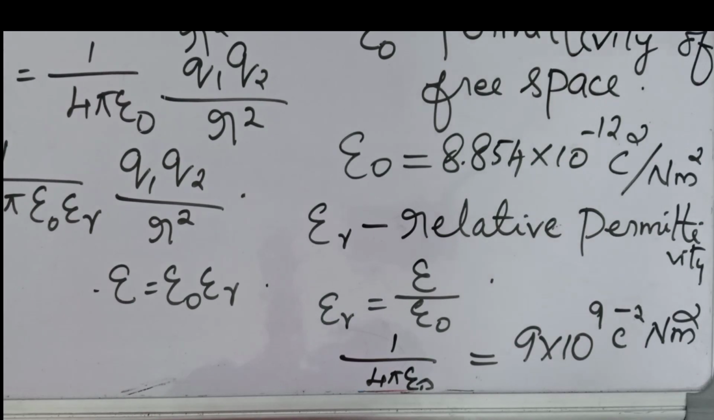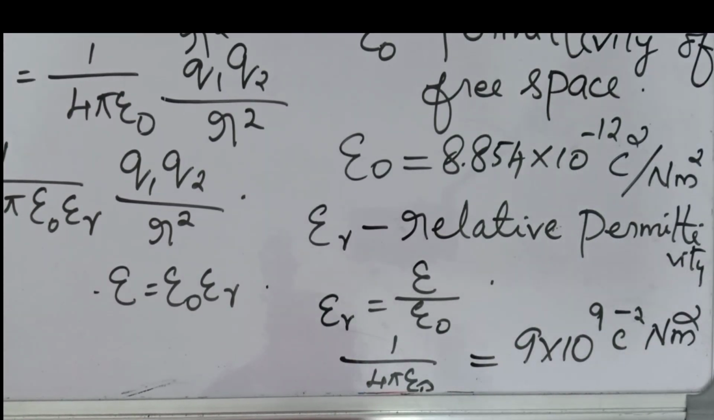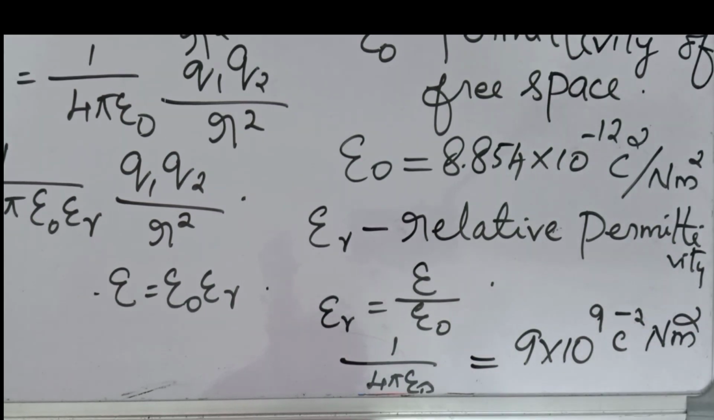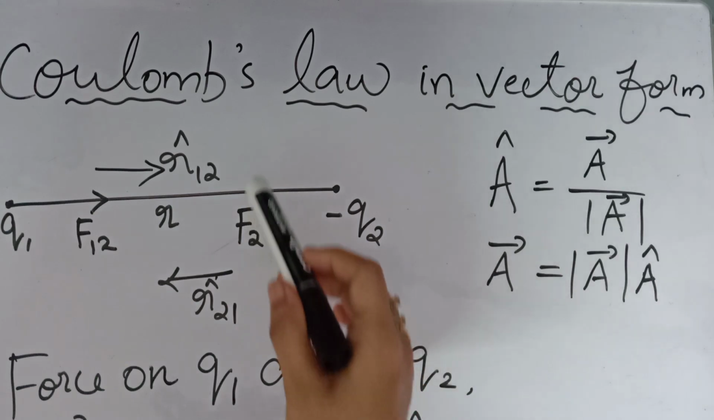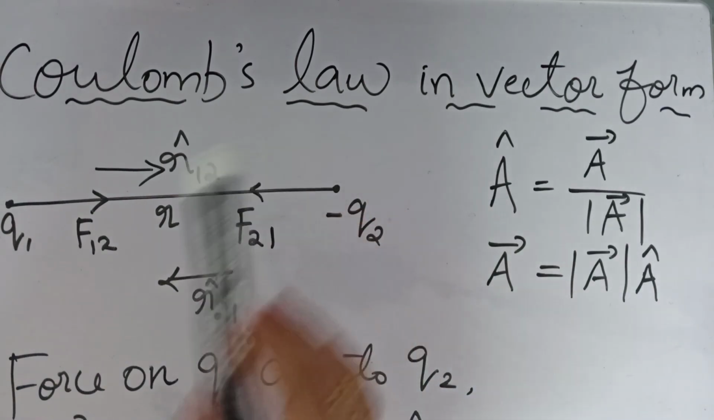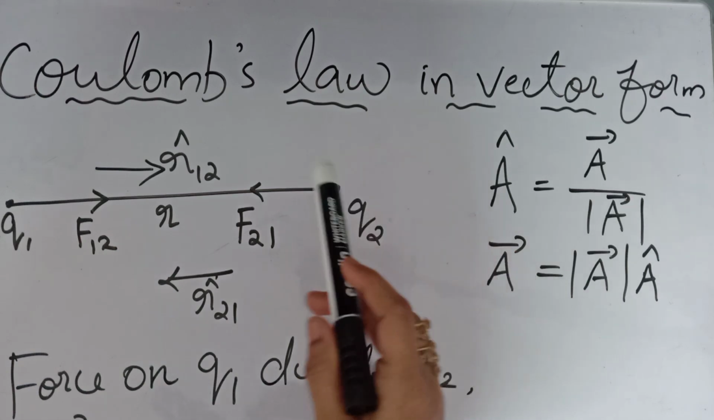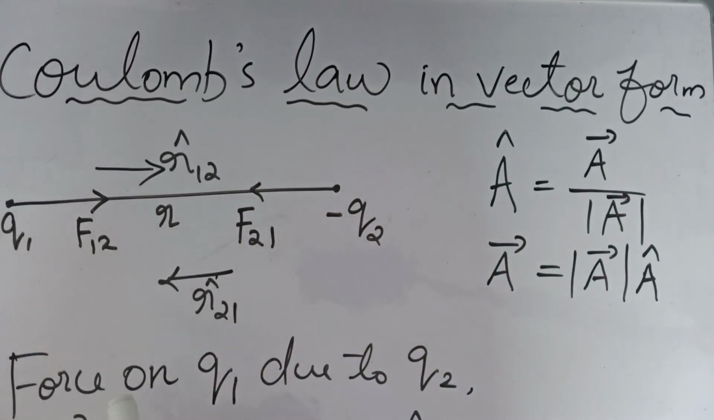Now we can see how to write this Coulomb's law in vector form, because force is a vector, so that we can represent this in vector form also. In Coulomb's law we have studied the magnitude of force between the two charges, right? That was F is equal to 1 by 4 pi epsilon 0 q1 q2 by r square, and now we are going to find the vector form of that. In the case of vector form we have to find the magnitude as well as direction, right?